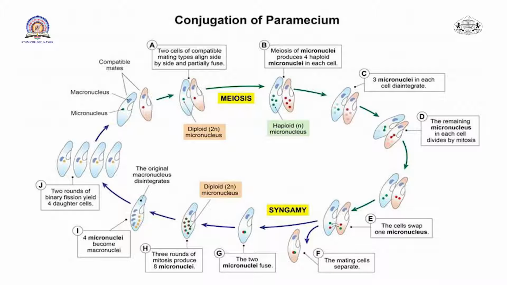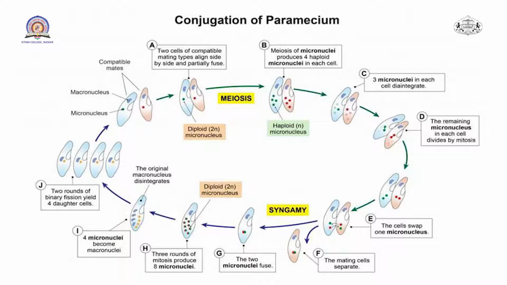In the next step, there is meiosis of the micronuclei, and due to meiosis they produce 4 haploid nuclei in each cell. Haploid means a single set of chromosomes. Then 3 micronuclei in each cell disintegrate, and the remaining micronucleus in each cell divides by mitosis.